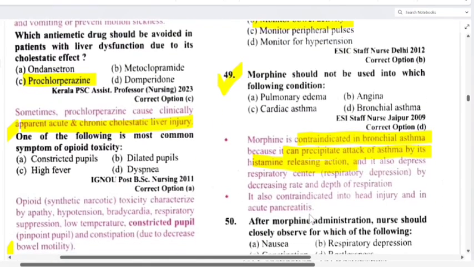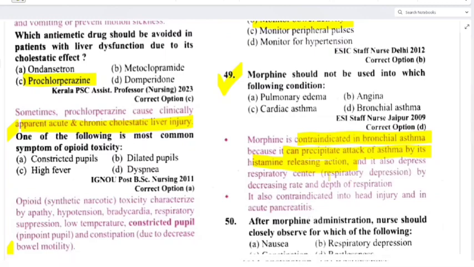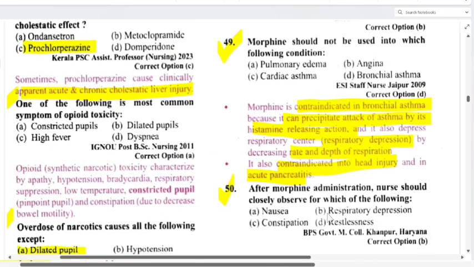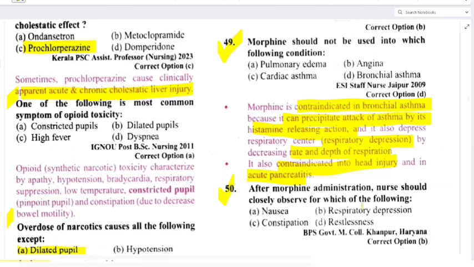It also depresses respiratory center. So that's why it will depress the respiratory center by decreasing rate and depth of respiration. It is also contraindicated in head injury and in acute pancreatitis. After morphine administration, nurse should closely observe for which of the following: nausea, respiratory depression, constipation, and restlessness, that is respiratory depression.